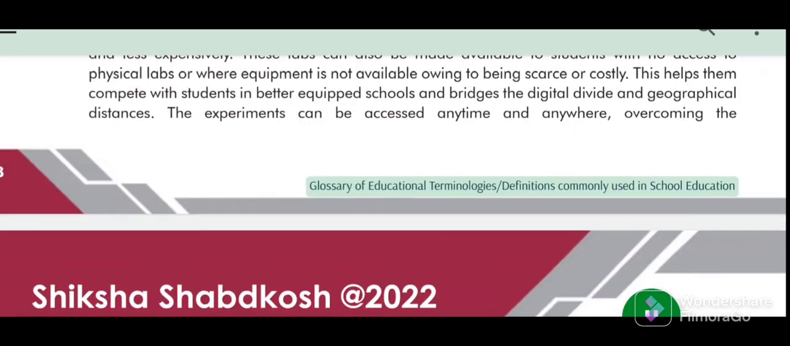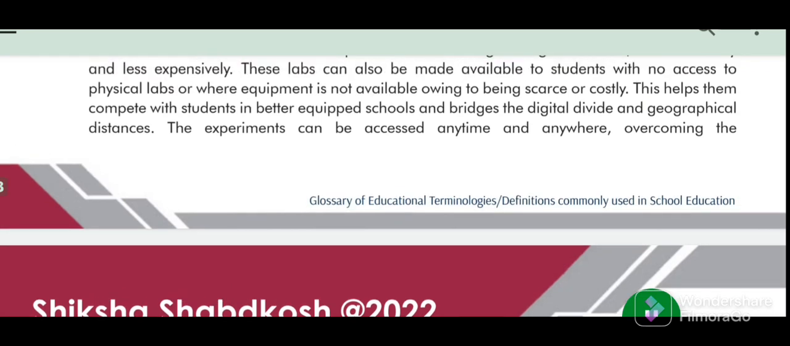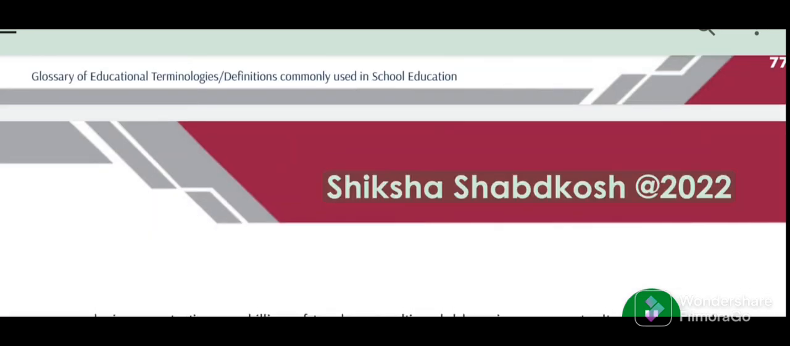Glossary of educational terminologies. Definitions commonly used in school education. 78. Shiksha Shabdkosh 2022.